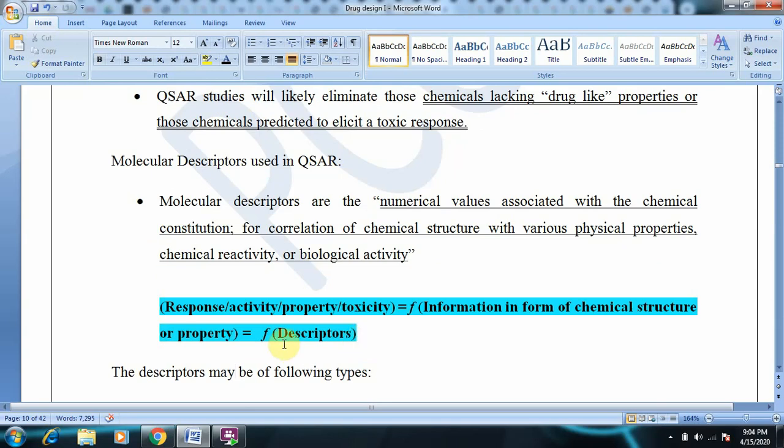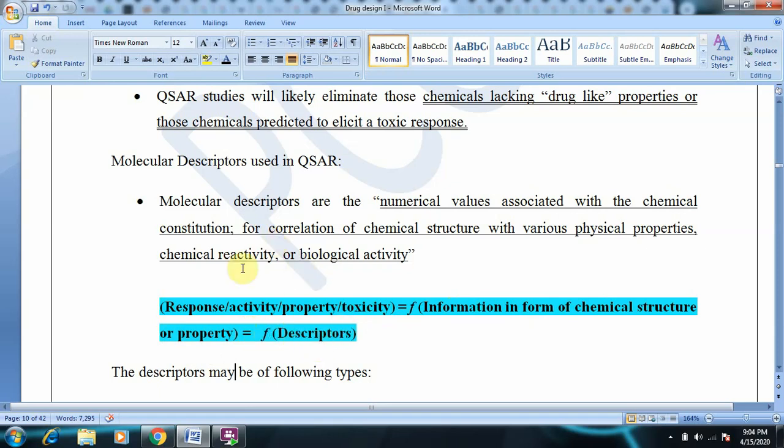Now we can also redefine QSAR as a simple equation: response or activity or property or toxicity. These are very much similar. Biological response or biological activity are one and the same, or some property or some toxicity profile. These attributes can be defined as a function of information in the form of chemical structure, which is also equal to a function of descriptors.